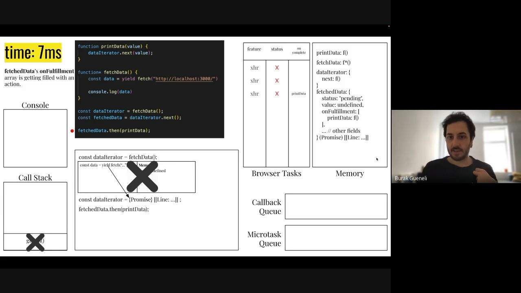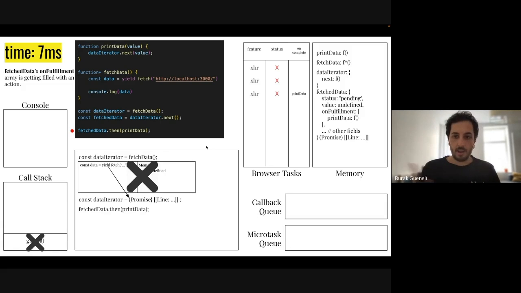So here you can see that it's still unresolved, but I put this printData to onComplete. Actually, in onComplete, we are not going to run printData. We are going to update the value of it. And since we will have a value, we will push those inside of the microtask queue. So this is some kind of an after step of it, but I didn't want to write down fetchData.value is equal to the data that we fetched. I just put printData here because it's kind of the same thing.